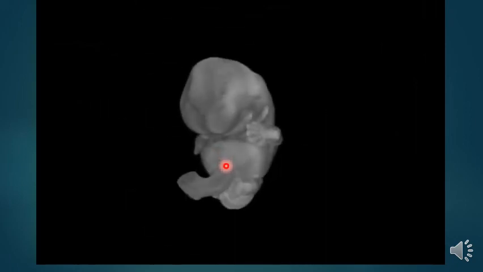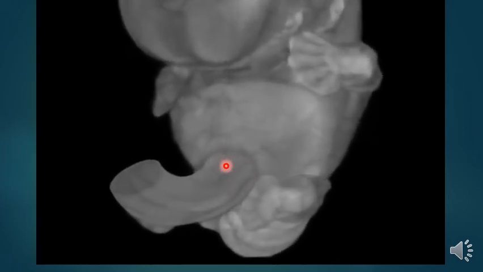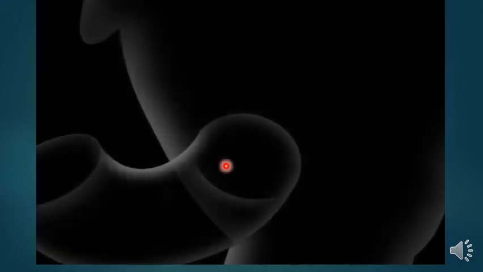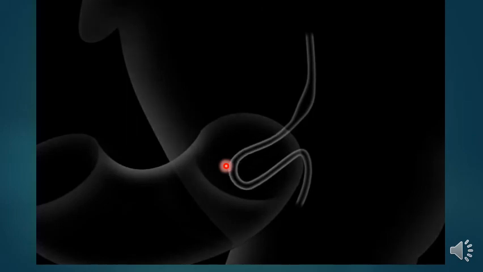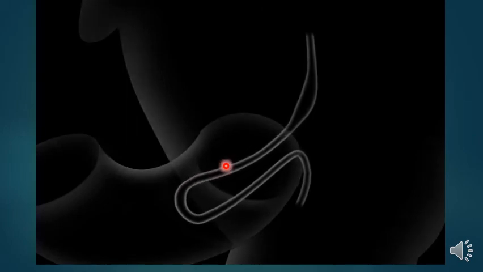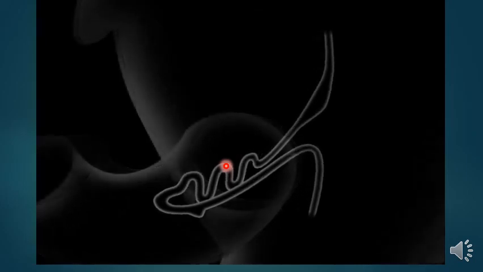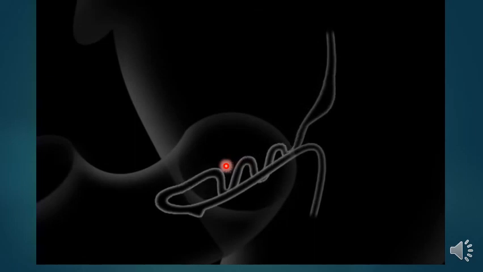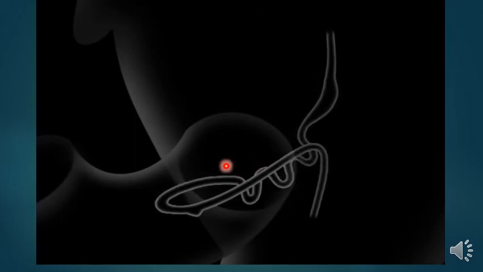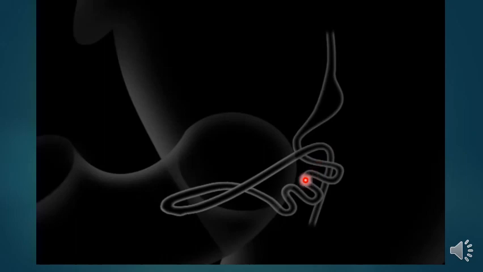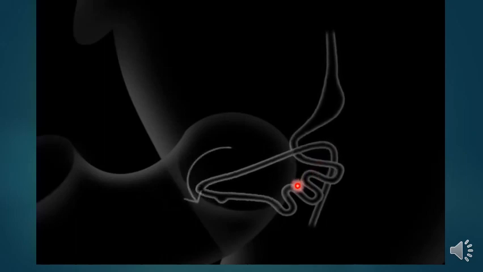Let's look at the same sequence of events from in front and somewhat to the left, so that we can understand how these changes produce a rotation of the midgut. Here's the midgut loop protruding towards us and making its first quarter turn counterclockwise. A bulge appears for the cecum, and the proximal part of the loop becomes convoluted. The abdomen becomes larger, and the proximal limb of the loop returns. It passes under the distal limb, in effect making another quarter turn counterclockwise. Then the distal limb returns, completing the third quarter turn.